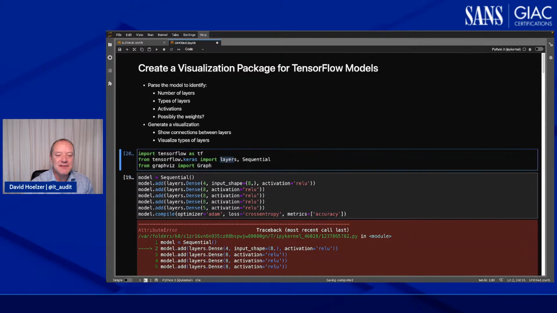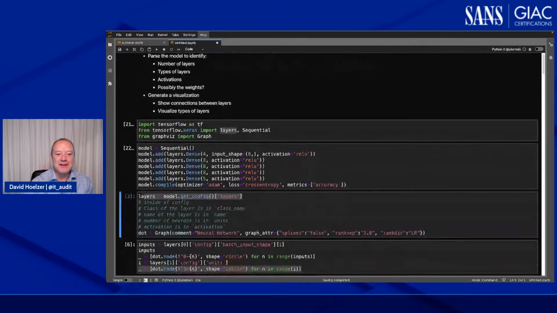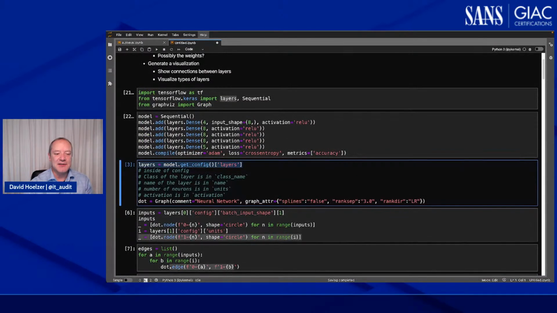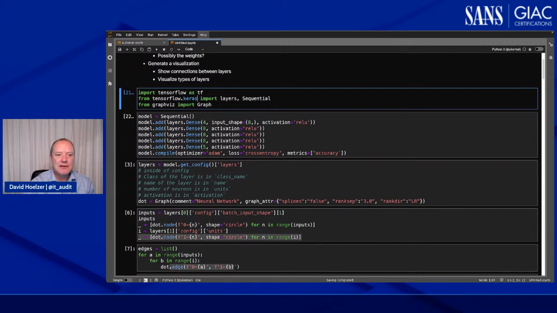So I imported layers and built my model with it. But then somewhere down further, I did it right here. See, I then reassigned layers. So that's a mistake I made there. So I should probably adjust that. You know what I think I'm going to do? I think I'm going to import TensorFlow.keras as keras. And then down here, I think what I'll do is say